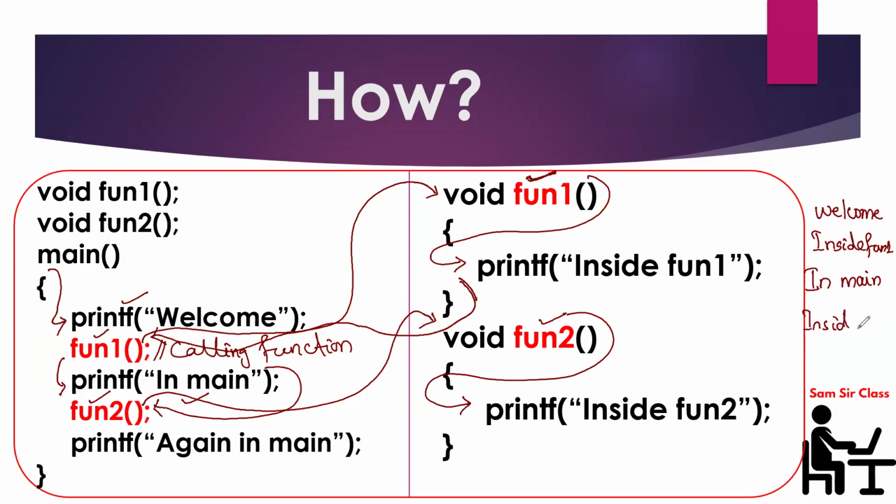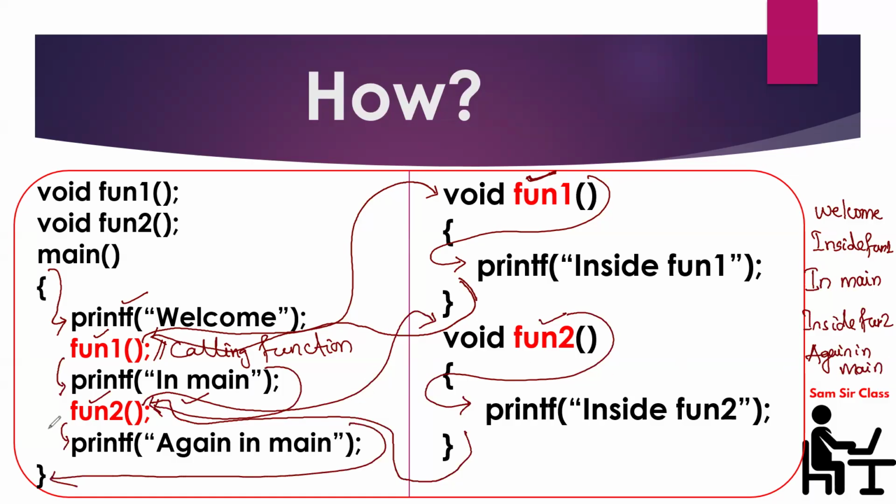So inside fun2, execution is over. Once the execution is over, the control will again return to the position from where the call has been made. Now fun2 is also over. After that, sequentially it will come to the next statement, again in main. So it will print "again in main". After that the execution is over, so now the total program is also over.